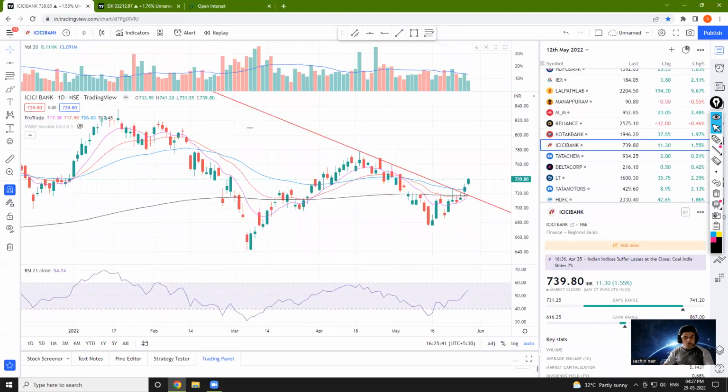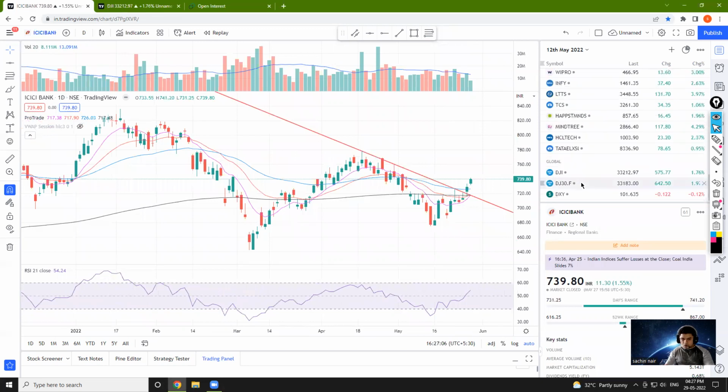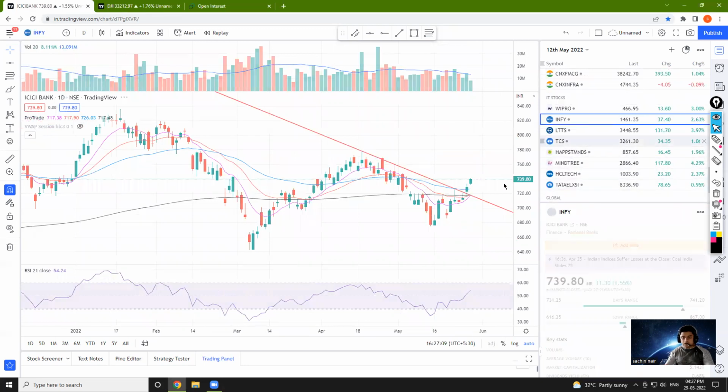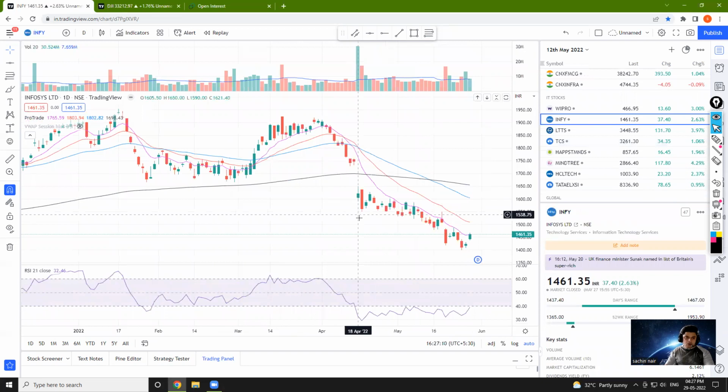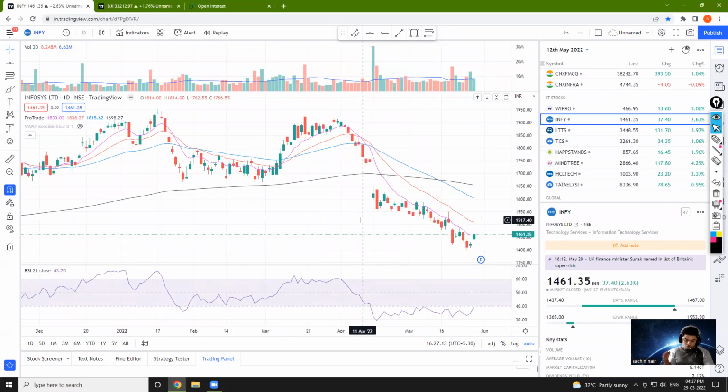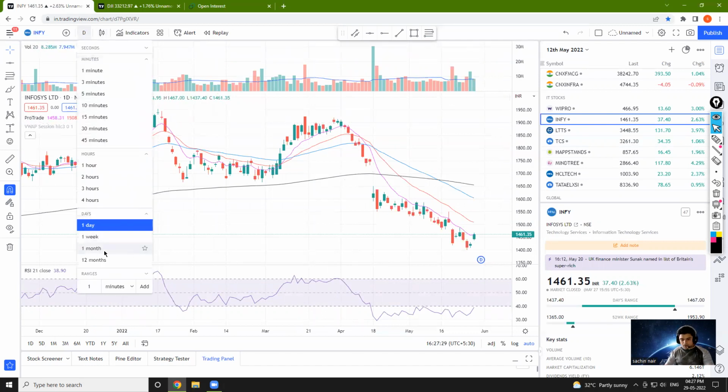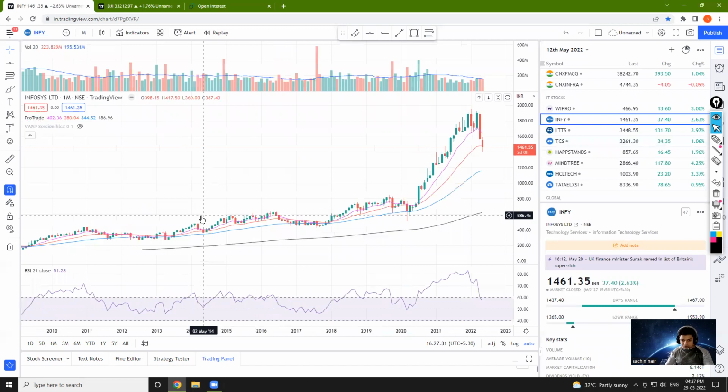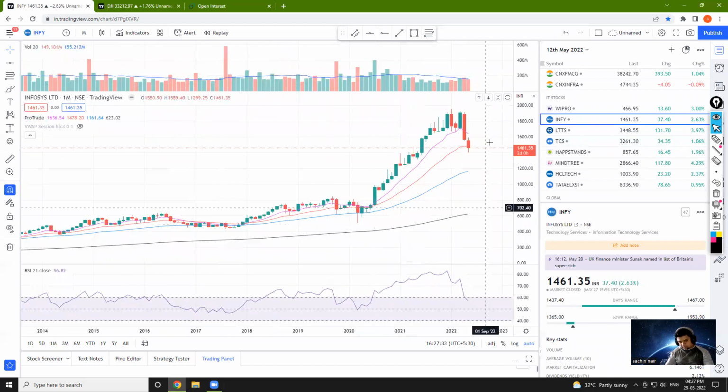Right now, last but not the least, let us hop on to our Infosys. Now, as you guys know, I was strongly believing that IT sector is going to outperform. So I had a choice between Wipro and Infosys. I went ahead and picked Infosys. Now, what is the reason for picking Infosys? सबसे पहले तो what we'll do is we'll go to the monthly chart. We'll understand the bigger picture. Now this is the monthly chart.